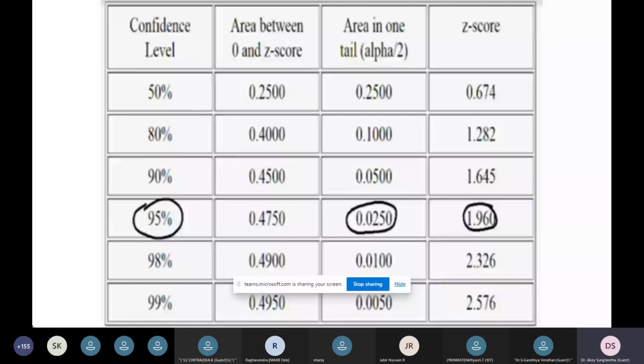Next stage, we have to find the critical value. This is a table for a particular research. It shows the confidence level and z-score, and also the tail. So 1.96, you can see, we have found out by choosing the level of significance alpha.